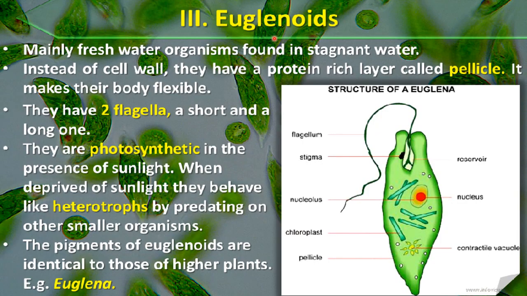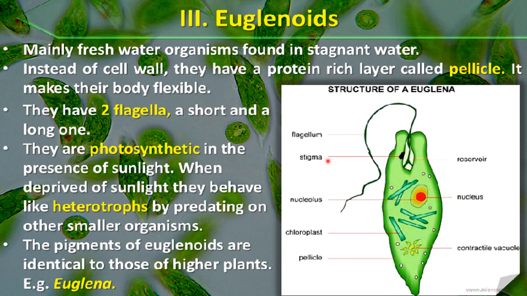Now the next class is euglenoids, mainly freshwater organisms found in stagnant water. So these are mainly found in fresh water, like pond water. Instead of a cell wall, they have a protein-rich layer called pellicle. So they do not have a cell wall, but they have a protein-rich layer, and that layer is called pellicle.